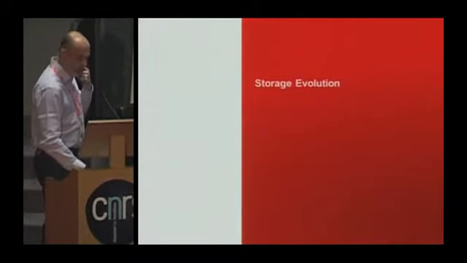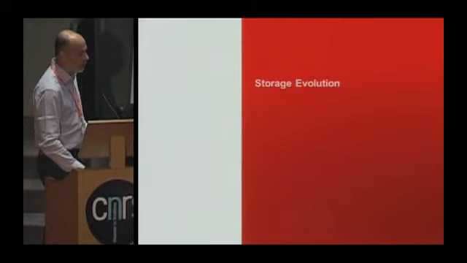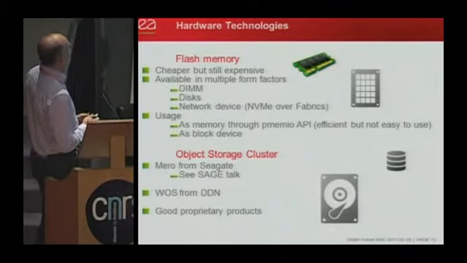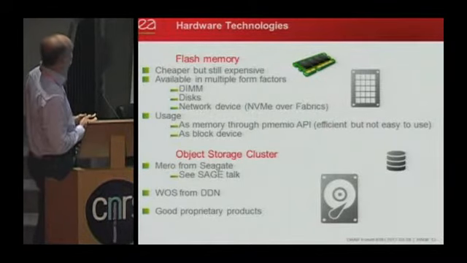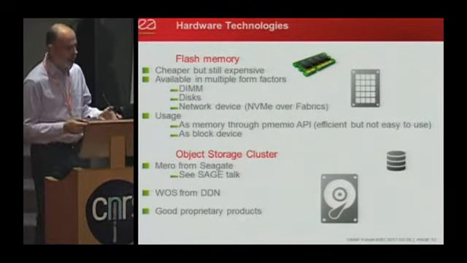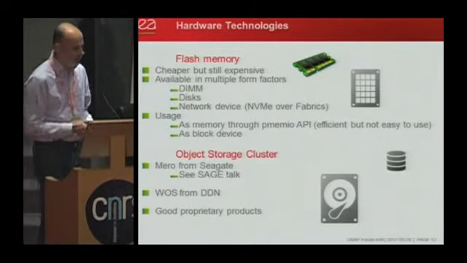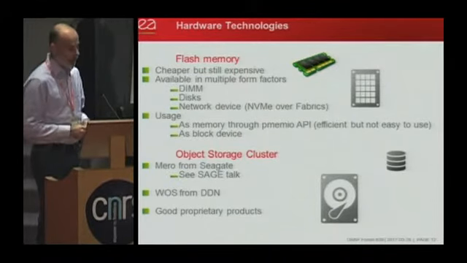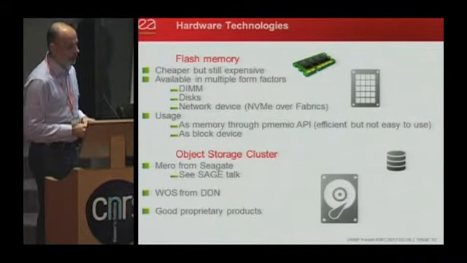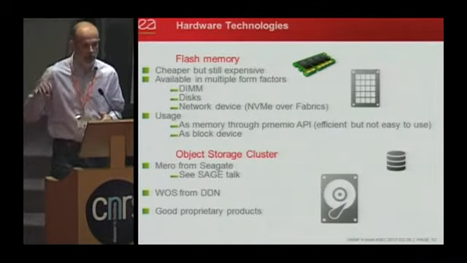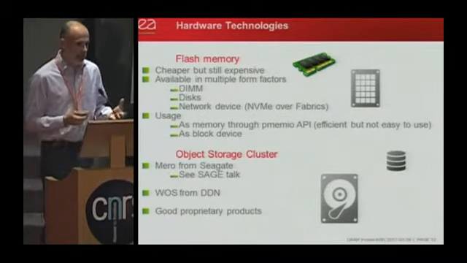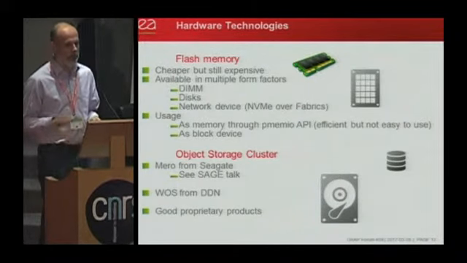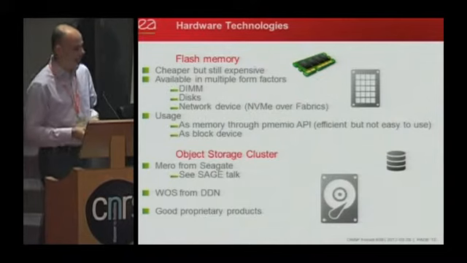So now we will see the evolution of storage. You already know that everybody has heard about flash memory. Flash memory is the new grail of storage. It's fast, it's very nice. It's cheaper and cheaper, but it's still expensive. We have to notice that the production costs are decreasing, but there is still a market of people who are ready to pay for flash. So the production costs are decreasing, but the sell cost is still expensive.